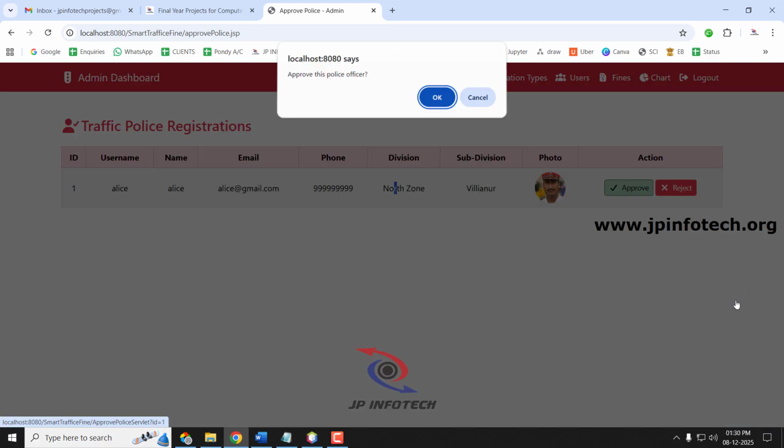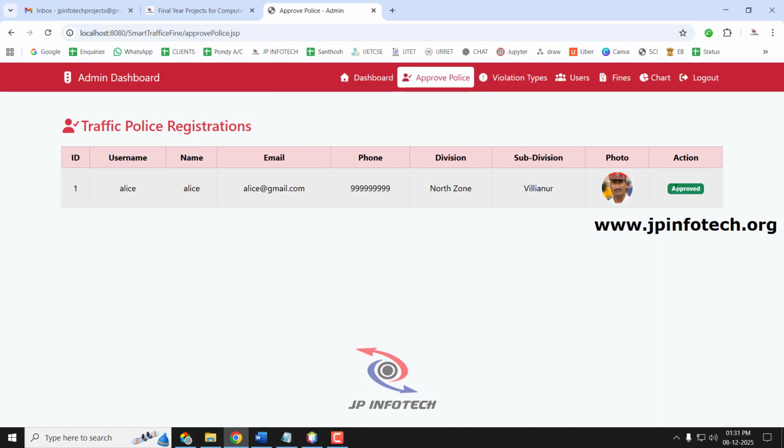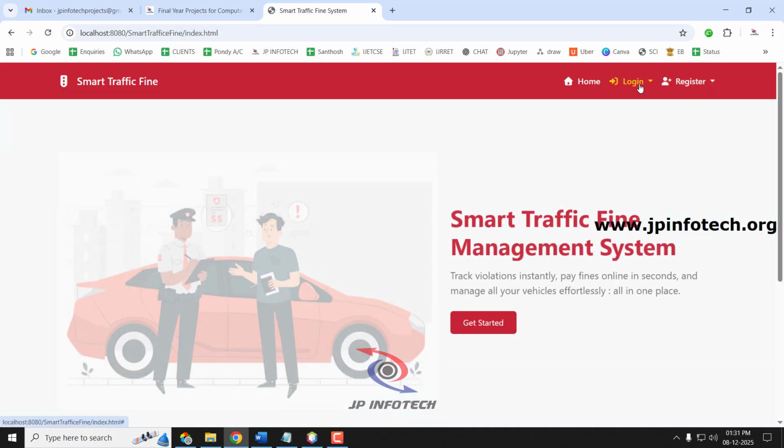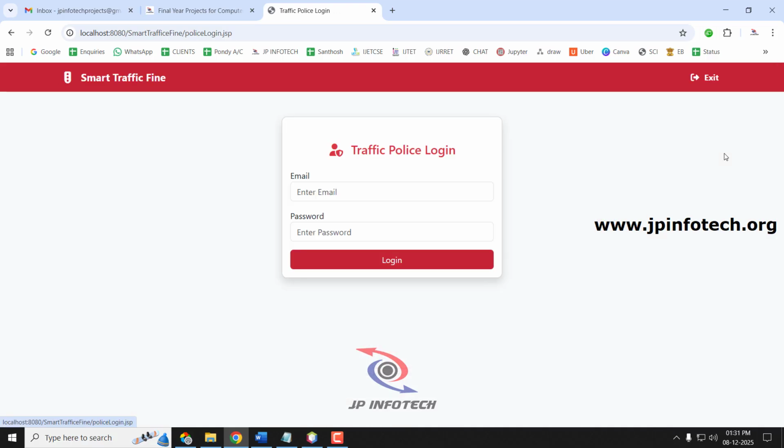This is to avoid unwanted persons or intruders into the system. So now let me approve this traffic police. You can see that this traffic police has been approved successfully. Now let me log out. Now if I go to the login of the traffic police, I am entering the exact username and password which we have used, and now click the login button.